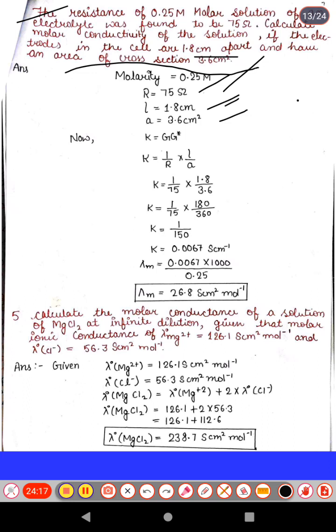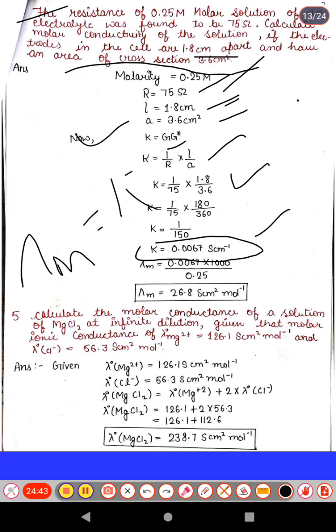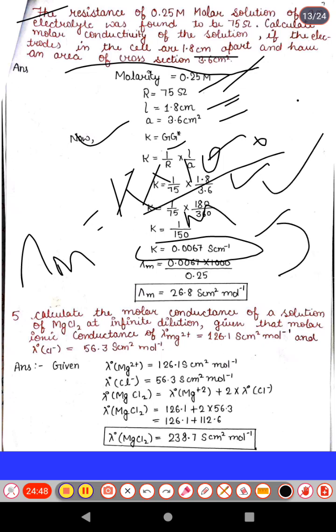By using the relationship, conductivity K is equal to G multiplied by G star, where conductance G is 1 over resistance and the cell constant is l over A. We put the values of all the components and solve it, and we will get the value of K. Now the next step: the molar conductivity equals K, the conductivity, multiplied by 1000 divided by the concentration, that is the molarity. Put the values here and solve it, and we get lambda m, the molar conductivity.